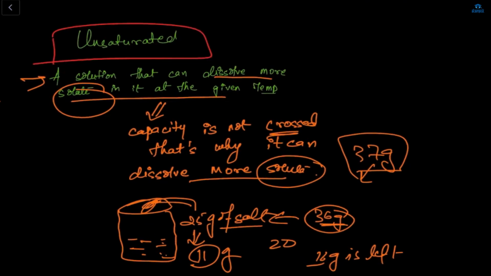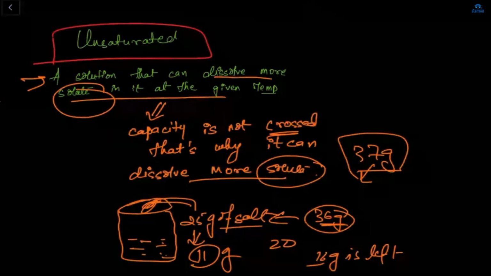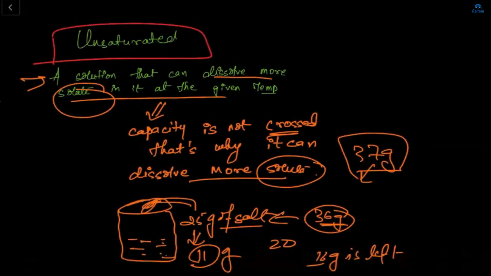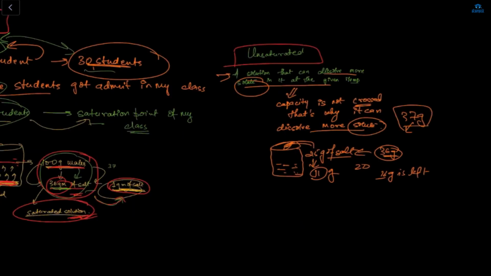No, if the capacity is crossed, like 37 gram, then it'll stop dissolving because it can't hold more. Yes, very good. There's no more space in the solution to dissolve more of the solid. So if the capacity is crossed, it won't be able to. And if the capacity is not crossed, then only it will be able to dissolve the solute in the solution. Okay, so that was saturated solution and unsaturated solution.